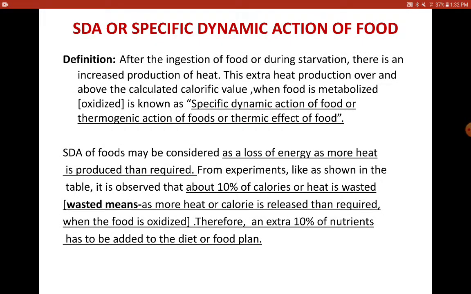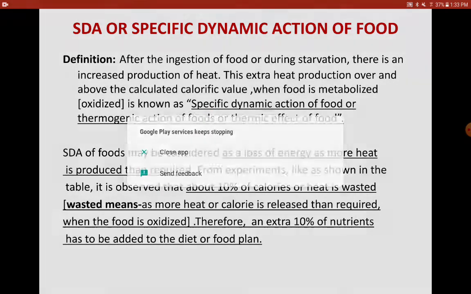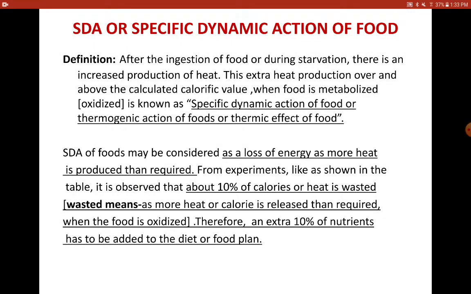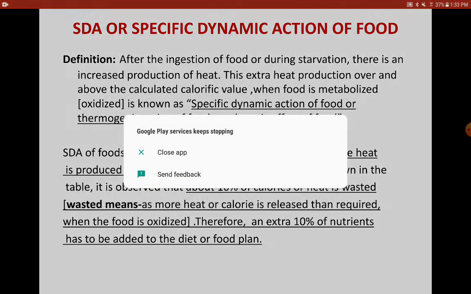So what does this mean? Extra heat production over and above the calculated calorific value. When the food is ingested, we have learned that food has a calorific value or energy value. When a particular food is oxidized, it gives out some amount of energy, and that is the calorific value of that nutrient.